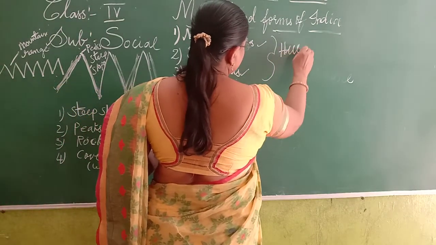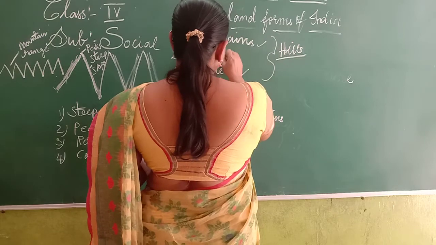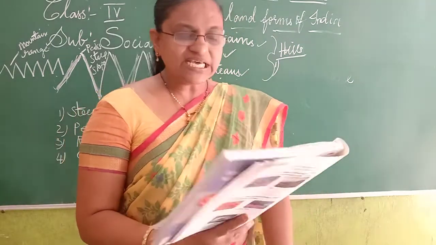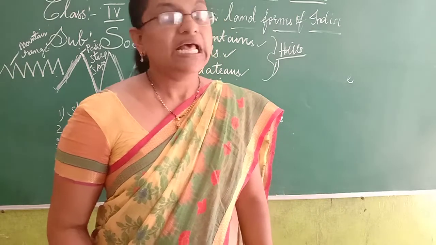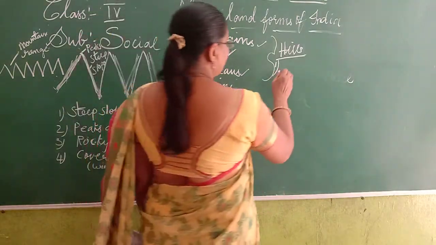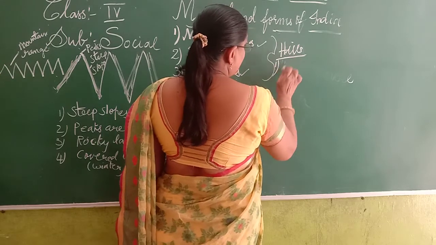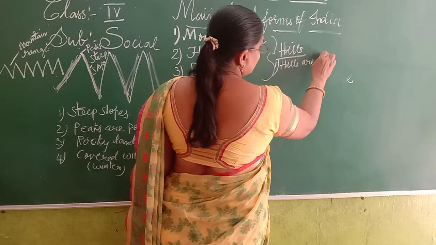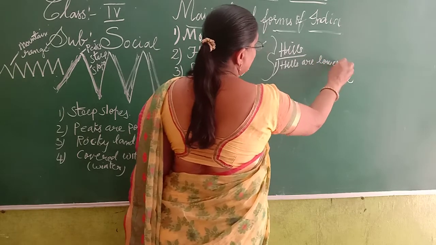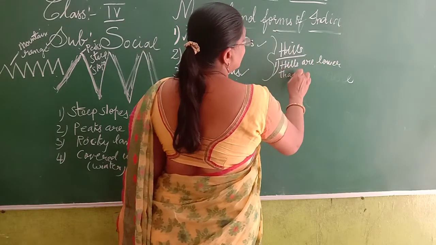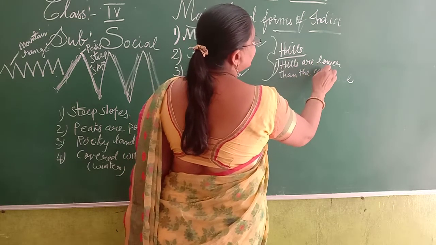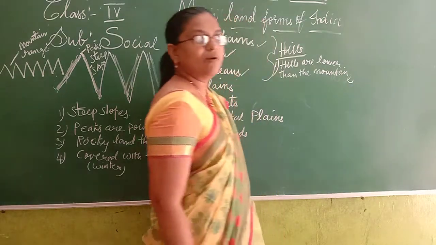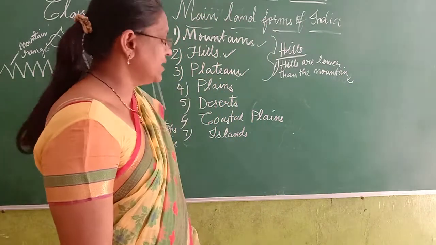The second is hills. Let us discuss the features of the hills. Hills are lower than the mountains. What is the first point? Hills are lower than the mountains. Mountains are very high. Hills are smaller than the mountains. Lower means they are smaller.